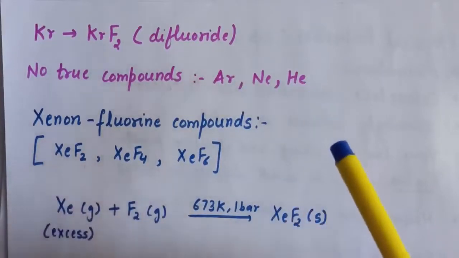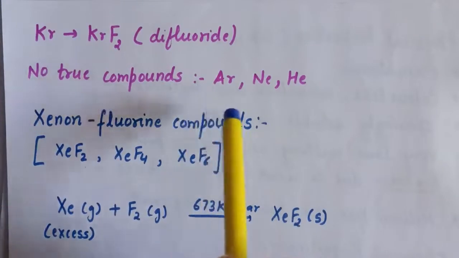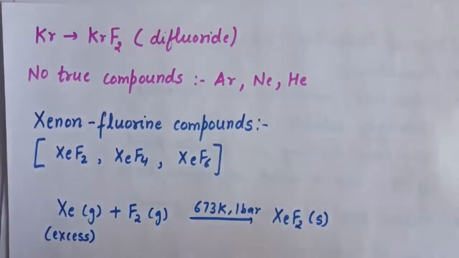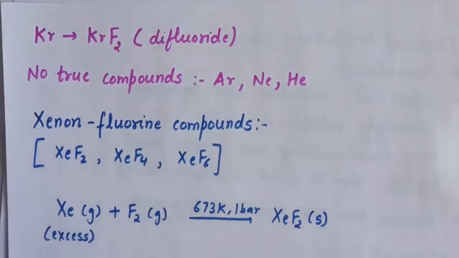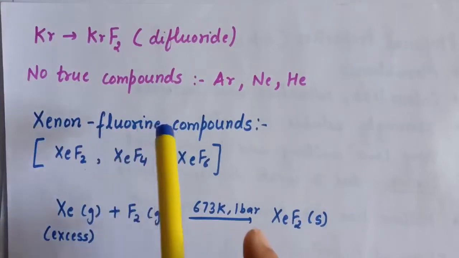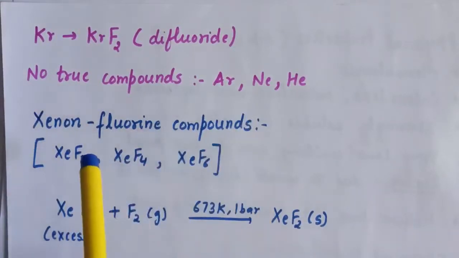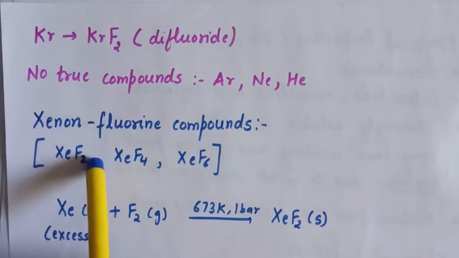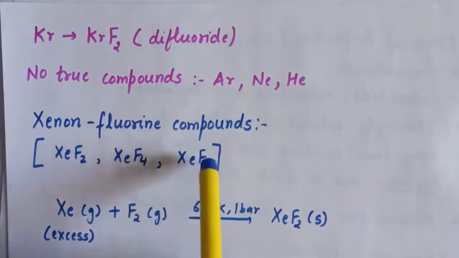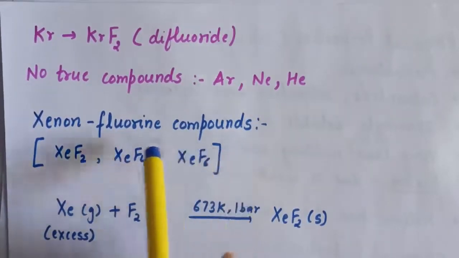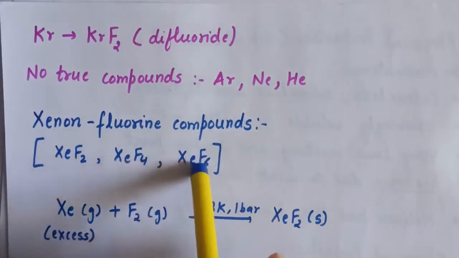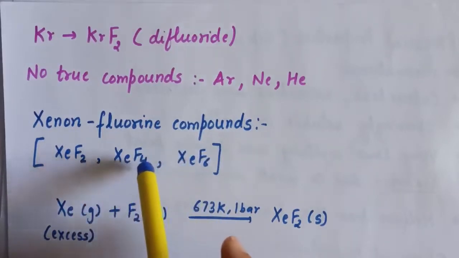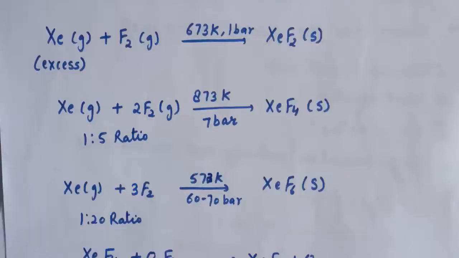Now we will do xenon fluoride compounds and xenon oxygen compounds. So first we start with xenon fluoride compounds. So here are three compounds, that is xenon difluoride, xenon tetrafluoride and xenon hexafluoride. First we start with the preparation, and after that we will discuss the properties of these compounds.